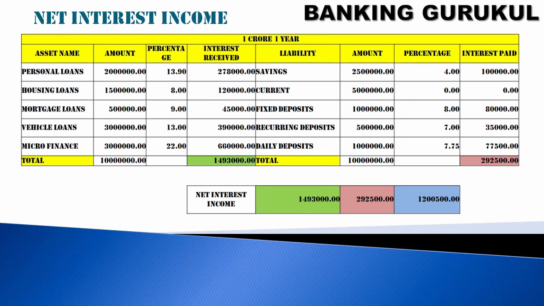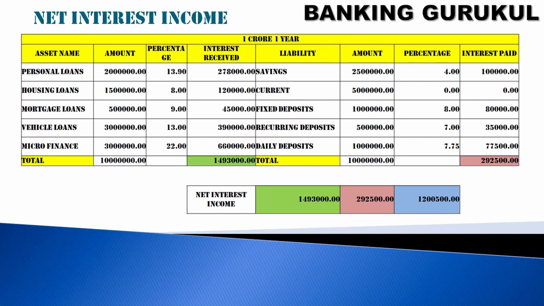And for a year, I got interest of 2 lakh 78, 1 lakh 20, 45,000, 39,000, 3 lakh 90,000, 6 lakh 60,000. In total, how much did I get? 14 lakhs 93,000. So when I want to give a loan, I need a deposit. So for the 1 crore of deposits, I took from the customers: savings account 25 lakhs, current account 50 lakhs, fixed deposit 10 lakhs, recurring deposits 5 lakhs, and daily deposit 10 lakhs.